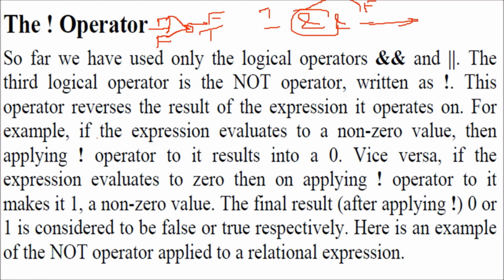So this operator reverses the result of the expression it operates on. Just for example, if the expression evaluates to some non-zero value, any non-zero value, when you apply the not operator, it will give you 0. So not 5 is 0, not 555 is also 0, not minus 5 is also 0. So the final result after applying this, 0 or 1, is considered to be false or true respectively. So we'll take an example.